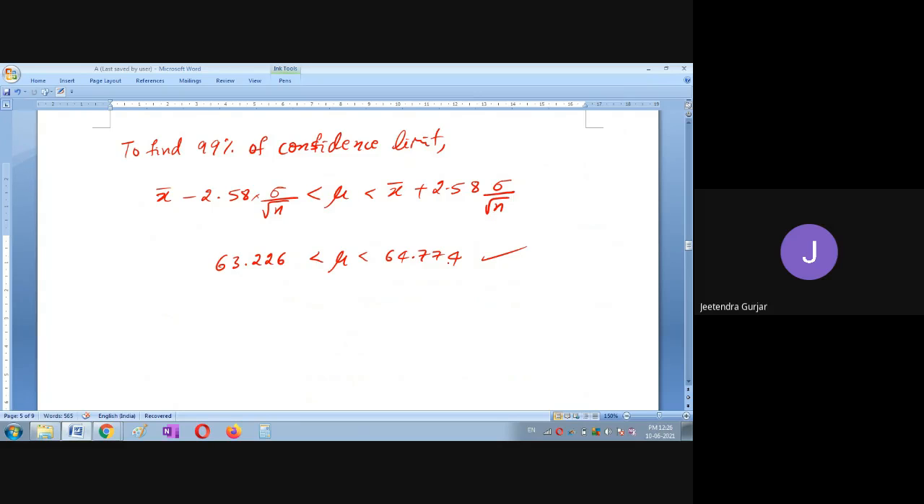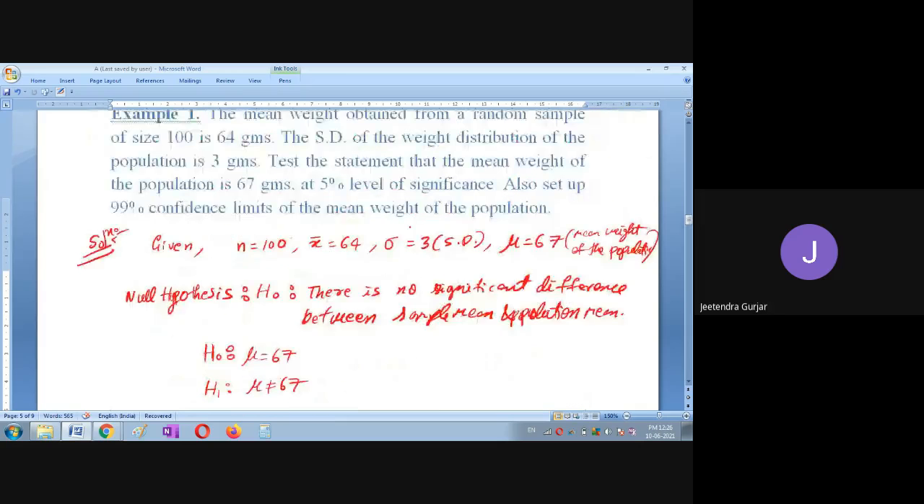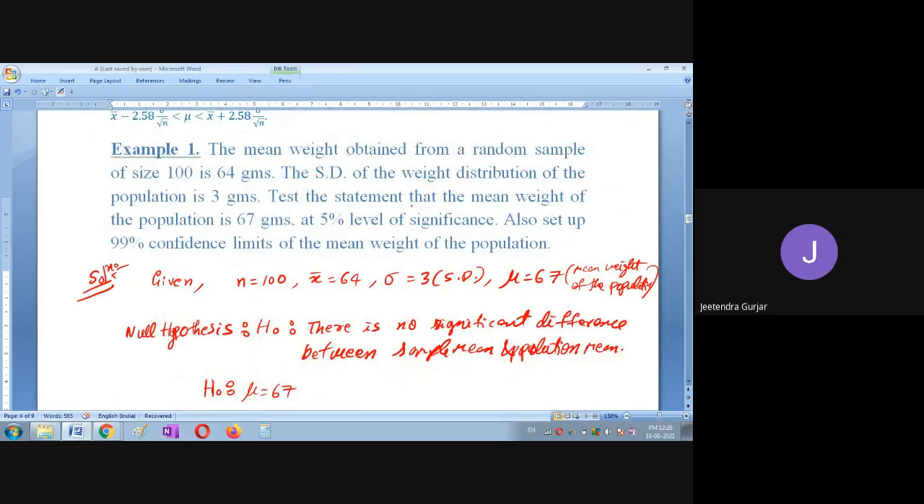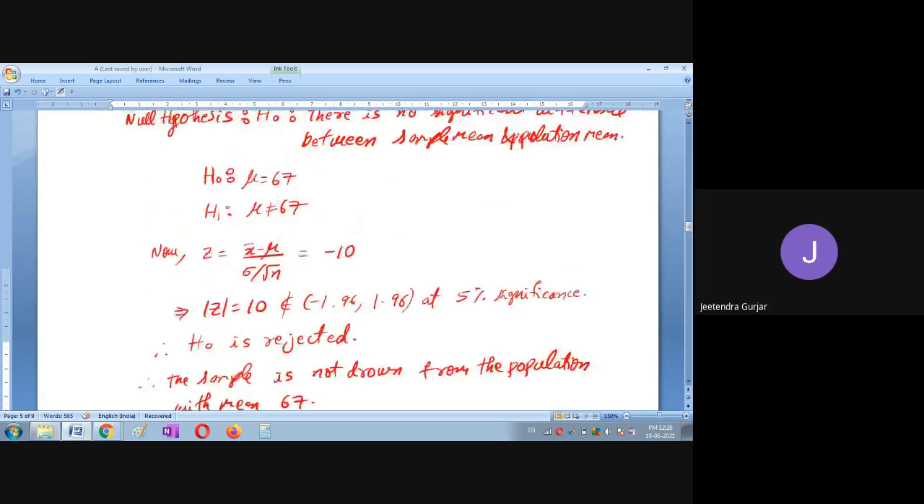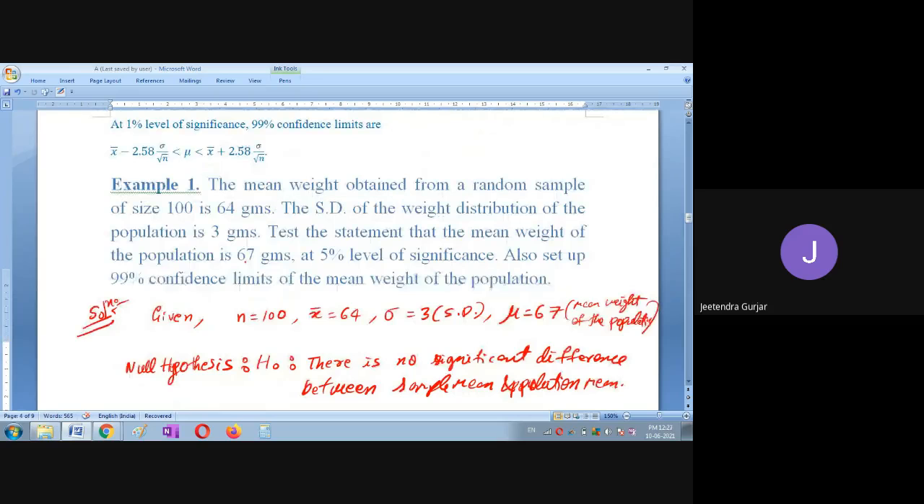So please take down the next example. Let us see. Sir, how many statements do we need to write? This? Yes, we have rejected. We tested that this hypothesis is rejected first. We tested the statement they told, and we have rejected the statement. And then we have set up the 99% confidence limit, that actually the mean will come in the range of 63.226 to 64.774. So our mean should come here. But what have they given here? Here they have given 67, which is rejected.